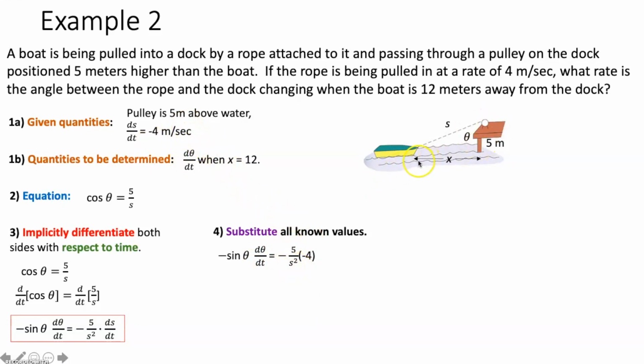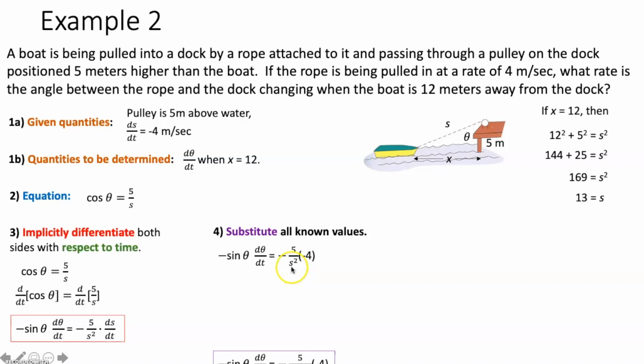What I do have is a right triangle, and I know this side has to be 5, and I know at this moment, x has to equal 12. Well, if I know this side of the right triangle is 5 and this side has to be 12, then couldn't I figure out what s is? Yeah, I could just use the Pythagorean theorem. So at this particular moment in time, 5 squared plus 12 squared is equal to s squared. I then simplify that and I get s squared is equal to 169, square root both sides, I get s is equal to 13. So at this moment, s has to equal 13.